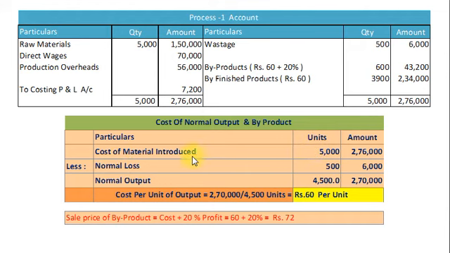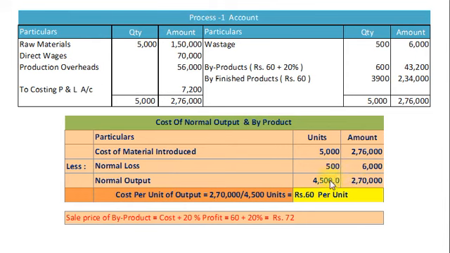Cost of material introduced, that is 5000 units, and cost is raw material 1,50,000, direct wages 70,000 and production overhead 56,000. Total amounts to 2,76,000 minus normal loss, that is wastage 500 units and realized value 6,000.